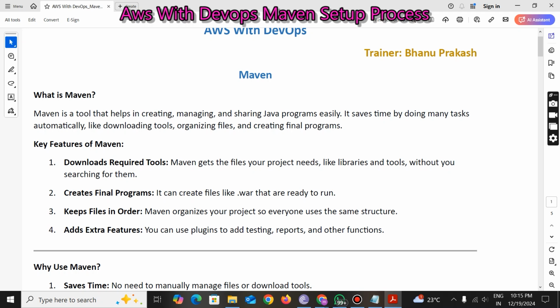So what are the key features of Maven? Download required tools: Maven gets the files that your project requires, like libraries and tools, without you searching for them. Create final programs: it can create files like .war, .jar, .exe.